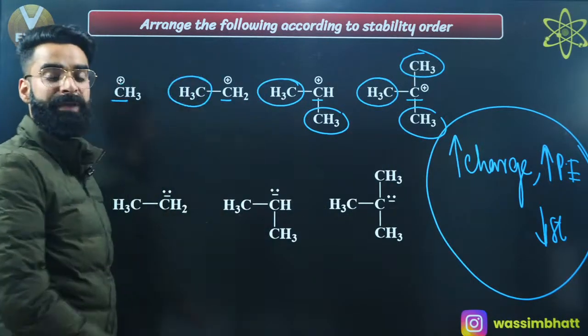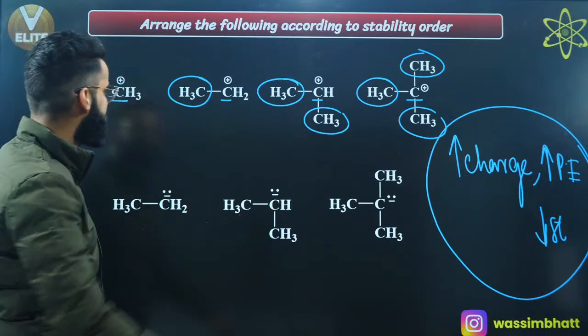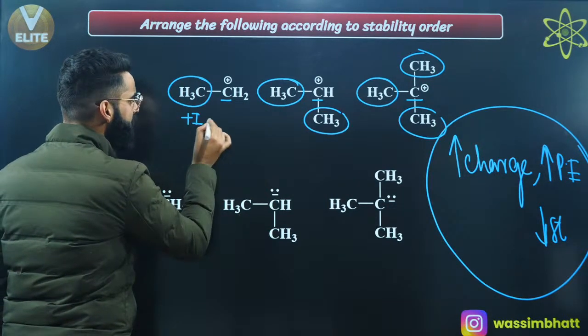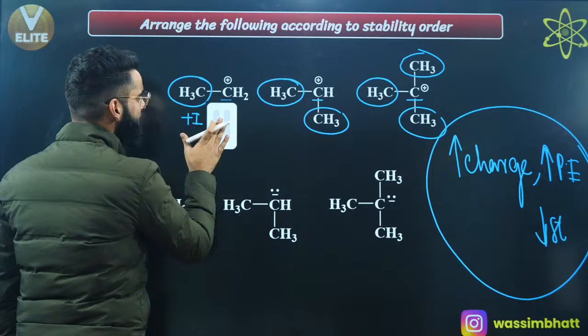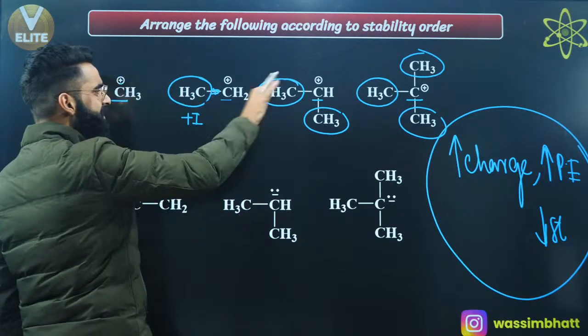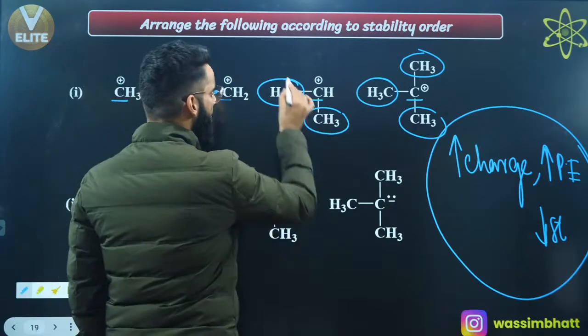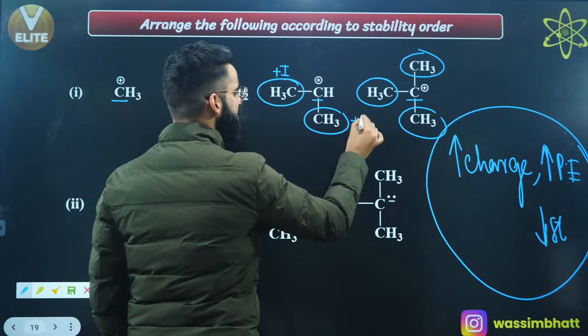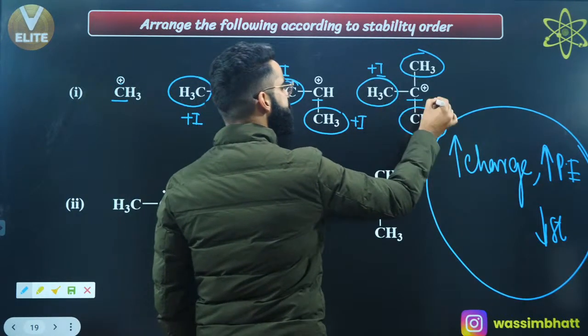Methyl groups show plus I effect, right? So this methyl group is going to show plus I effect over here. So it's going to increase the sigma electron density towards this carbon. It's going to send some sigma electrons towards itself, right? Over here, 2 plus I showing groups. And over here, 3 plus I showing groups.